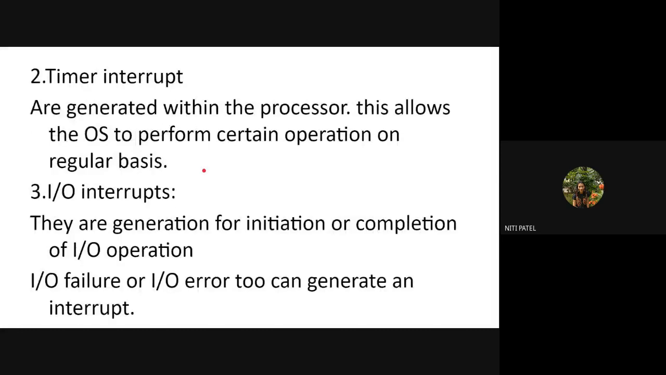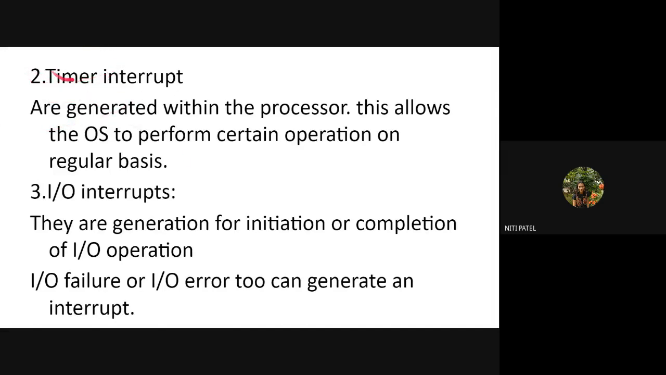Okay. The next we have is the timer interrupt. What is a timer interrupt? They are generated within the processor, and this allows the operating system to perform certain operations on a regular basis. Now suppose there is a program which is being given to the CPU for execution. In between, if there is some operating system operation which has to be performed, and your CPU stops the execution of your program and goes to perform that operating system related operation,